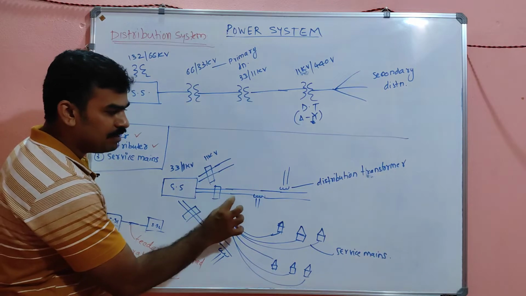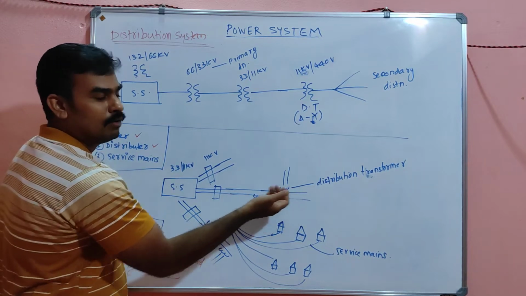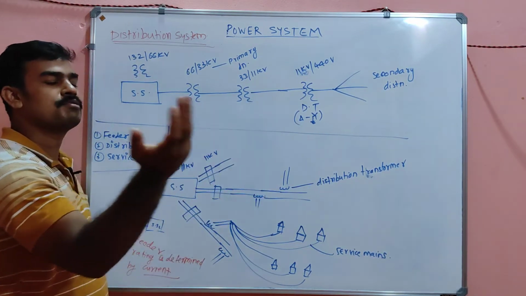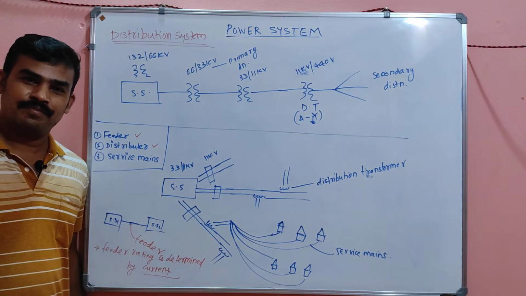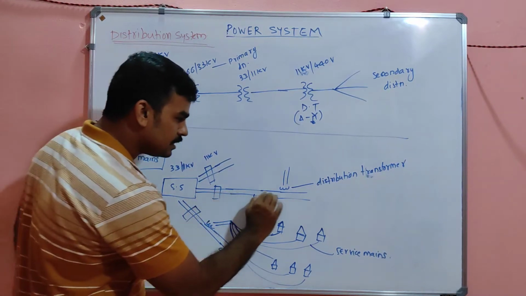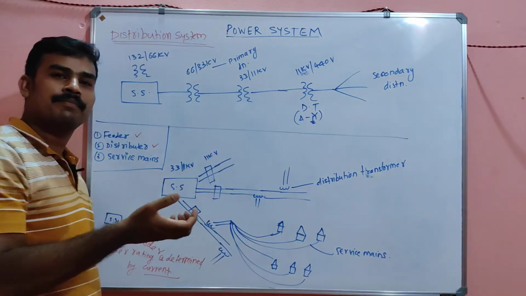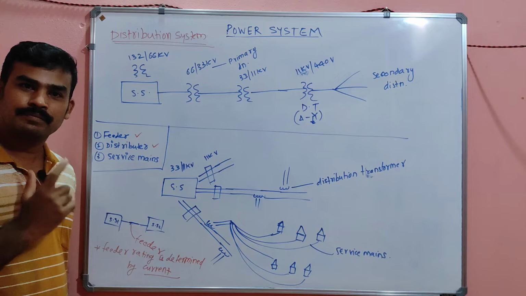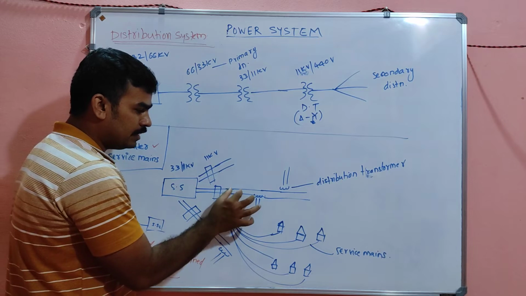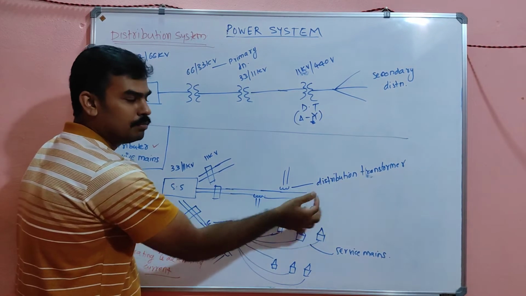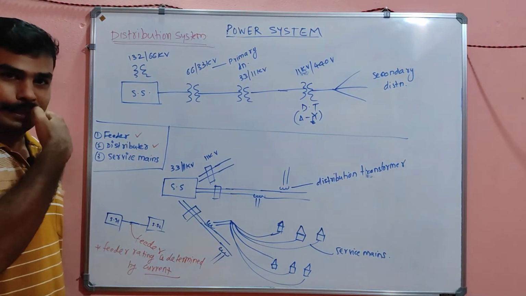And see the next section. This is also an 11 kV line, but there is a distribution transformer connected in between or throughout the line. So many distribution transformers may be on the line. So this line is not considered to be a feeder. Did you get the difference? This line is not considered to be a feeder because it contains the tappings, my dears. Whenever it contains tappings, the current rating is not the same for all sections. The current here is not the current here, because we already took a tapping. So that is the difference between the feeder and the distributor.